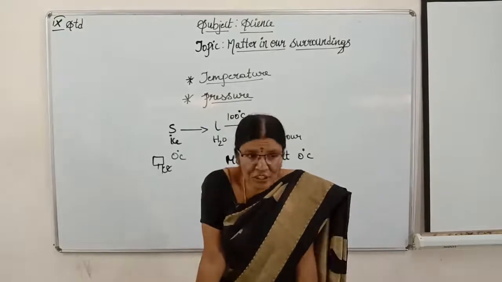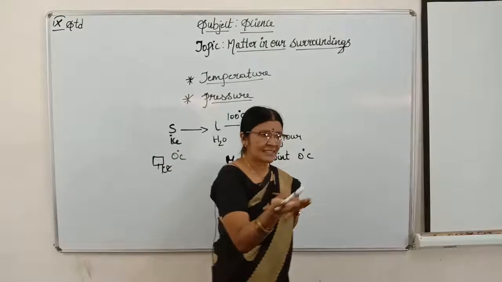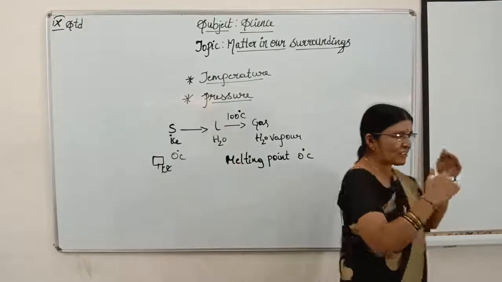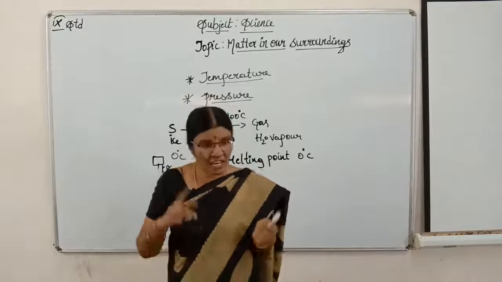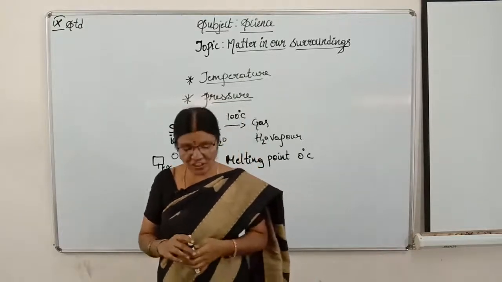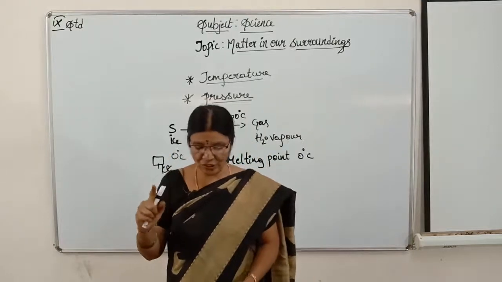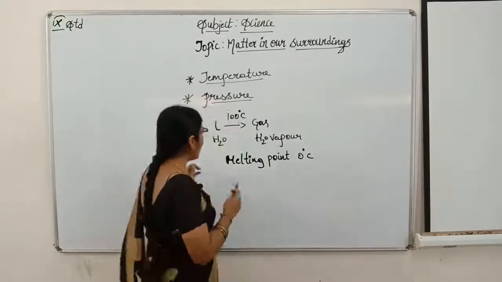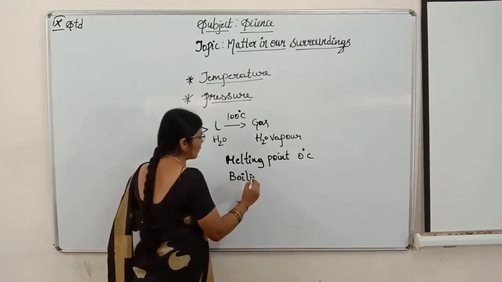The second point, children. The temperature at which water vaporizes, means water is converted into steam, vapors, into the gaseous state at atmospheric pressure is called the boiling point. Is it clear children? What is boiling point and what is melting point?